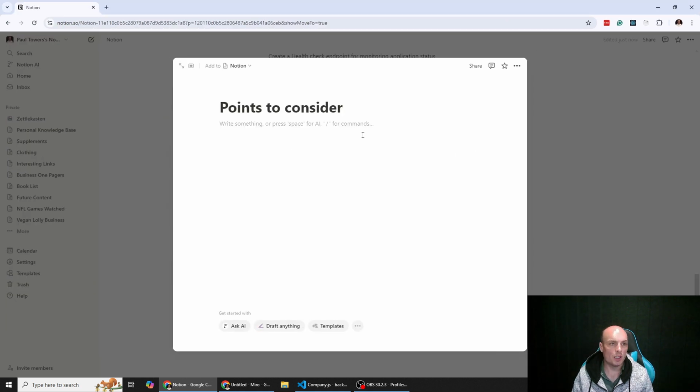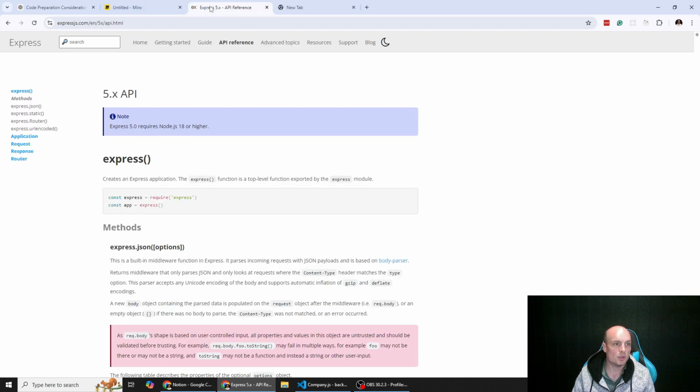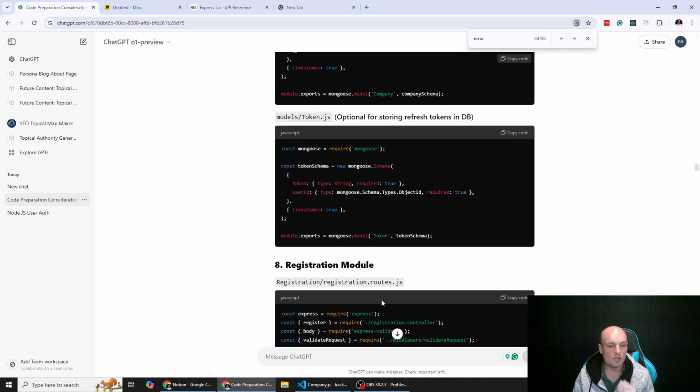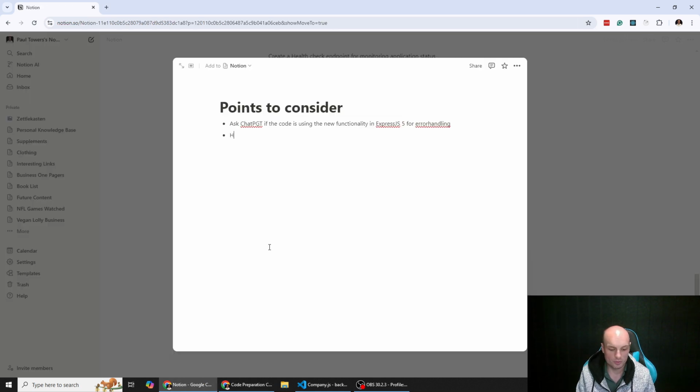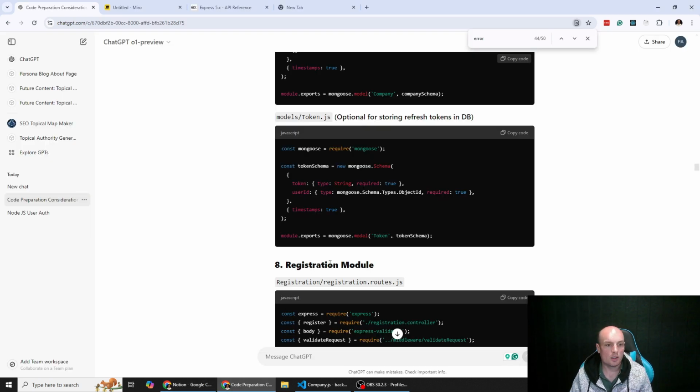So I'm just going to bring this over here, and we're going to ask ChatGPT if the code is using the new functionality in Express.js 5 for error handling. We can either ask it, or we'll see in the code as I go through. And then we're also just going to ask, have you set up the code to use the refresh tokens? Have you configured the code to use the optional refresh tokens? Save that.